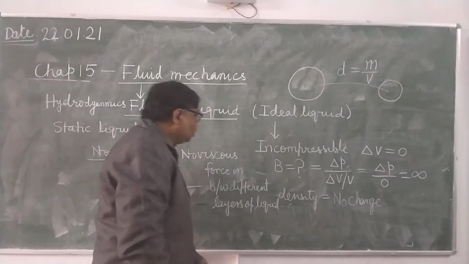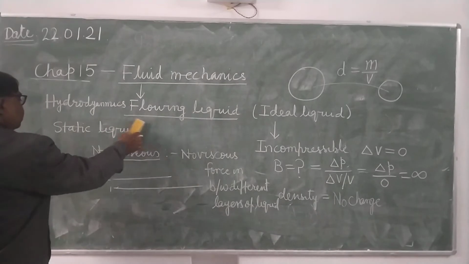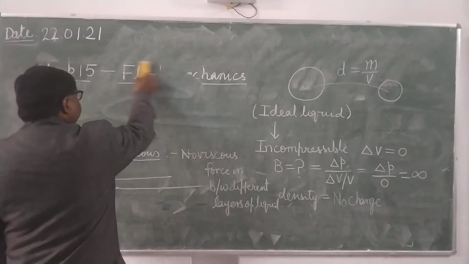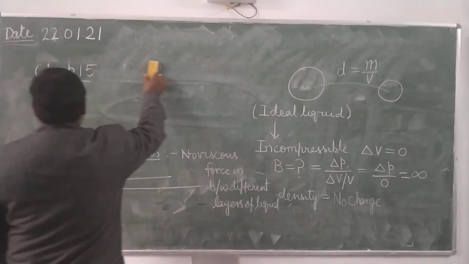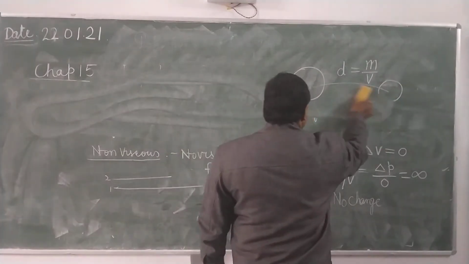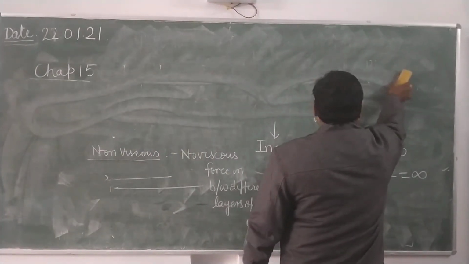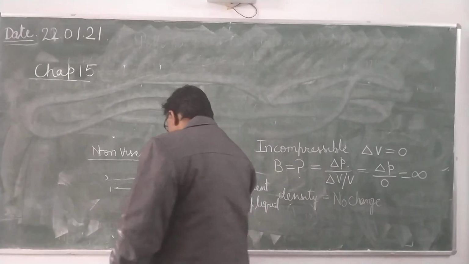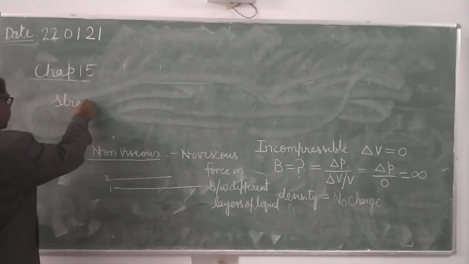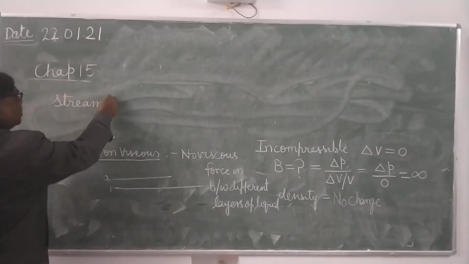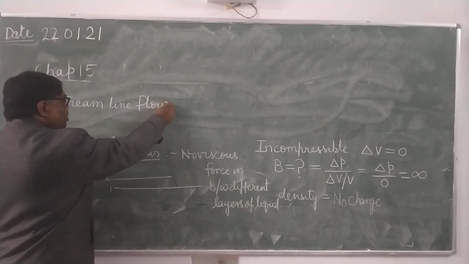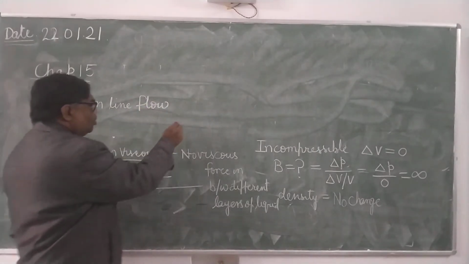Now see here, so here we will discuss the flowing liquid. Now there are two types of flow. One is streamline flow and the other is turbulent flow.